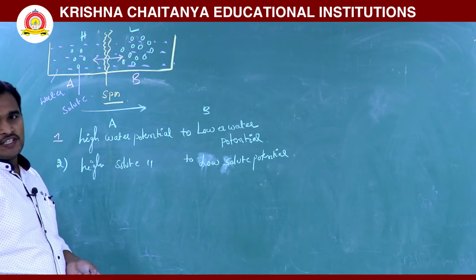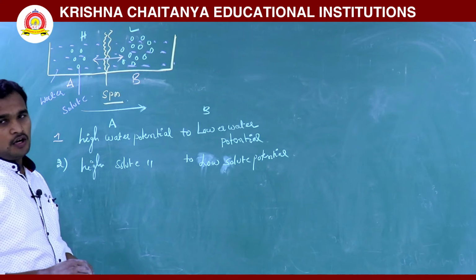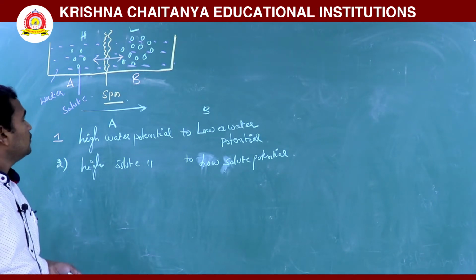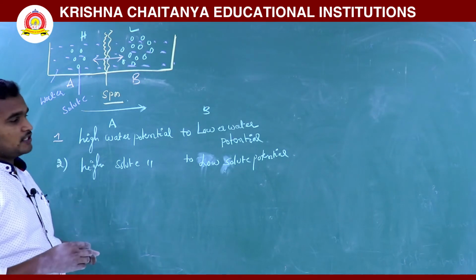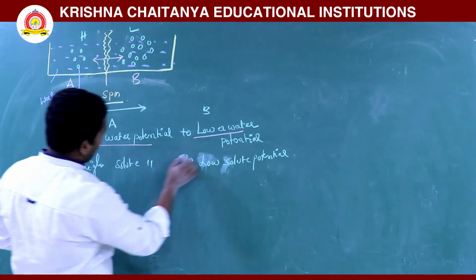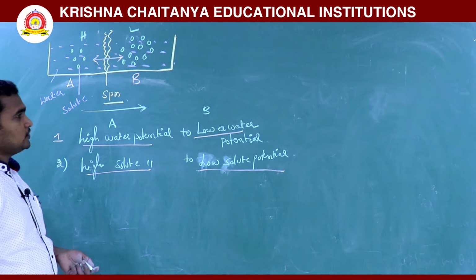Water potential is the same, so there is no net movement we are observing. So this is also what we are observing in this diagram. Mainly high water potential to low water potential, high solute potential to low solute potential, only water is moving.